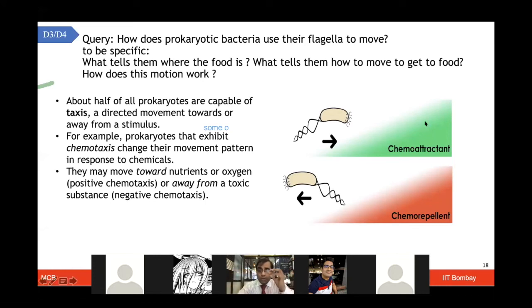The right side image shows you the chemoattractant, meaning some chemical towards which these microbes or prokaryotes can be attracted. And chemorepellent, which means it is moving away from that chemical, which could be a more toxic substance. So these prokaryotes are able to perform taxis, a very directed movement towards or away from a stimulus. And that really helps them perform various functions, including their ability to sense food with certain chemicals and look for more, the chemoattractant behavior for doing that activity.